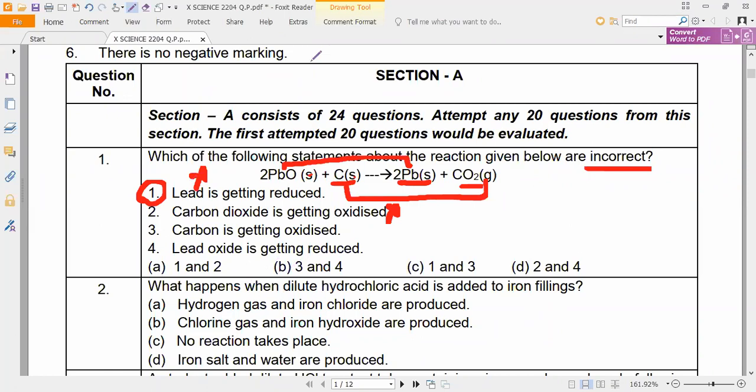So what is the correct answer? 1 and 2. Understand, Nitinath? You said 1 and 3, so be careful. Carbon dioxide is not oxidized because carbon dioxide already has oxygen. Carbon is oxidized to carbon dioxide. Lead oxide is reduced to lead. Clear, everybody? So the correct answer is 1 and 2, which means option A is the correct answer.